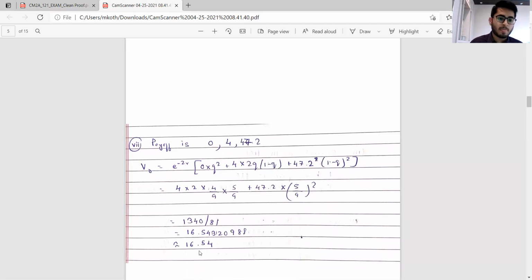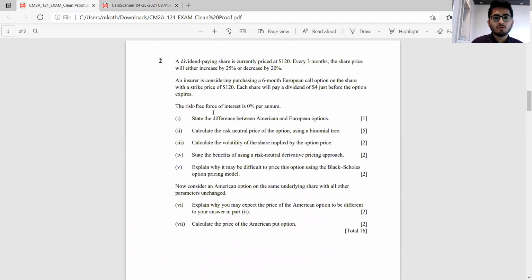Again, a lot of students simply saw that it's a dividend, so they didn't really attempt this question or thought this is pretty difficult. So again, part 1 was something which could be pretty much well addressed. Part 4, part 5 could be done. Part 5 again would have required some sort of higher analytical thinking with respect to treatment of dividend, but part 4 and part 1 was something which could have easily been solved. And as for the other parts, just if students had time after solving other questions, which I realized that they would not have, because honestly this was a pretty different CM2 paper given its online format. We were back to having a substantial amount of theory and comments based.